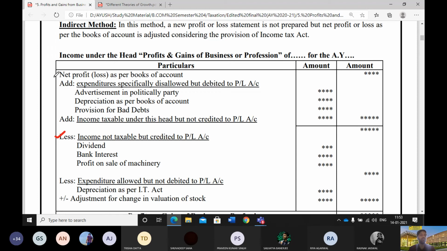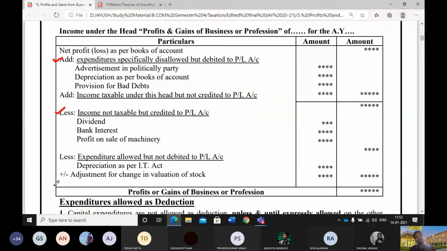In the same way, it may happen that a particular item which needs to be deducted from PL was actually not adjusted. Like for example, you forgot to write depreciation, या आपने depreciation कम लिख दिया, आपको depreciation और लिखना था. तो आप क्या करोगे? हम उस अमाउंट को माइनस कर देंगे, क्योंकि माइनस होना था और होगा. In the same way, there can be some profits जो credit side में appear होने थे but हुए नहीं. So what we'll do, we'll write it on the credit side. Now writing anything on the credit side means adding it to the profit.